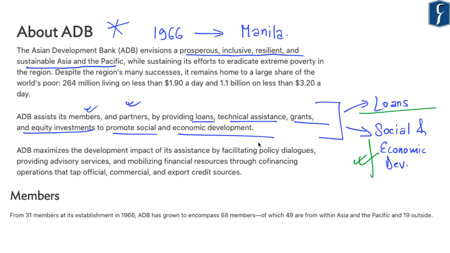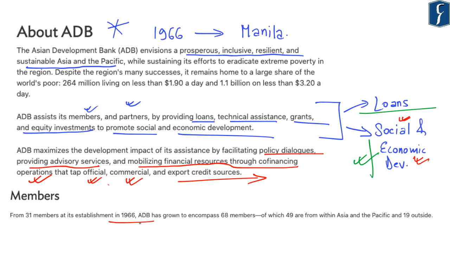Further, it highlights that ADB also facilitates policy dialogues, provides advisory services, and mobilizes financial resources through co-financing operations, including tapping official, commercial, and export credit sources. So these are the different ways in which ADB helps different countries in order to promote their social and economic development in the regions.